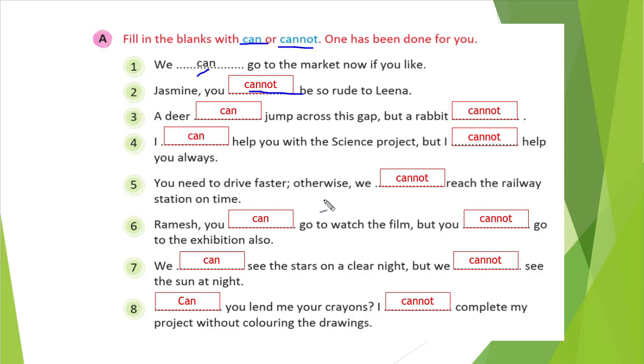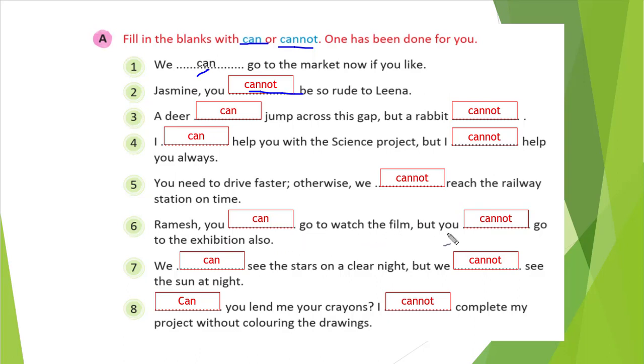You see the fifth one: you need to drive faster, otherwise we blank reach the railway station on time. If you drive slowly, you cannot reach the railway station, correct? So cannot is the correct answer. You need to drive faster, you have to drive fast so that we can reach the station on time.